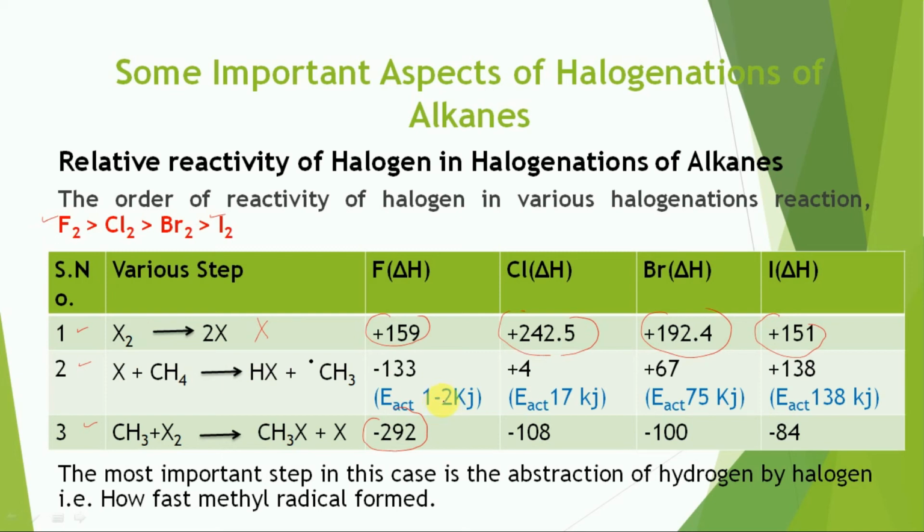While for the endothermic reaction with iodine, the activation energy is 138 kJ. So this implies that the fraction of effective collisions in this step follows the order in which fluorination has the minimum activation energy, so the reaction will occur very fast. The activation energy is maximum in the case of iodine, so the reaction will go very slowly in the last case.